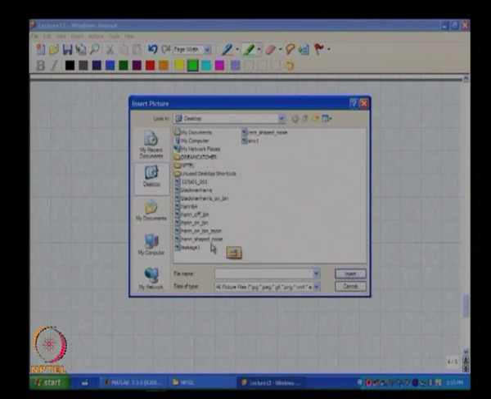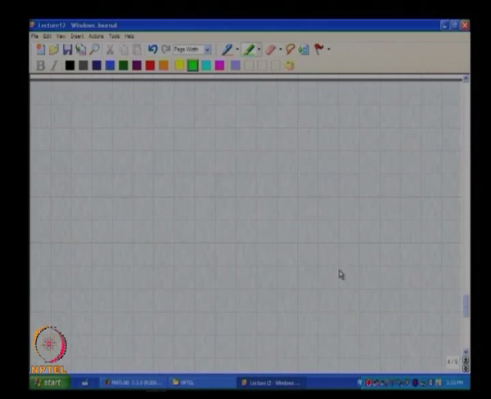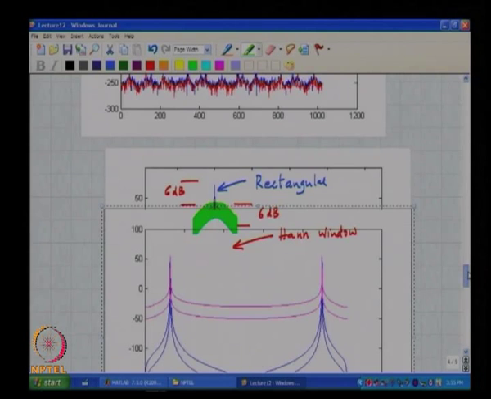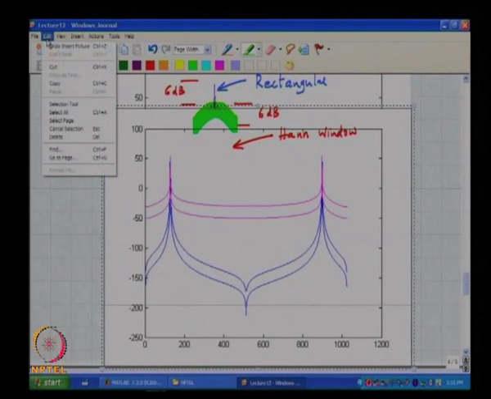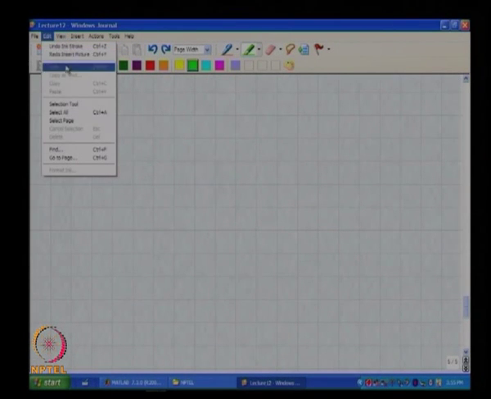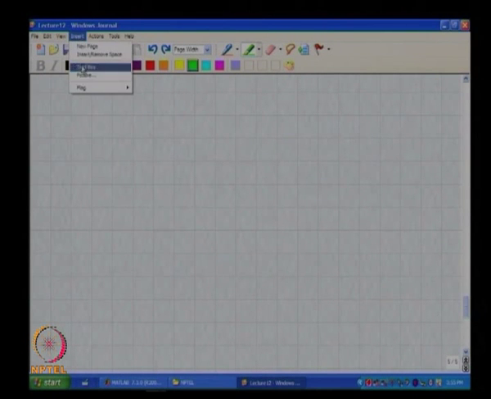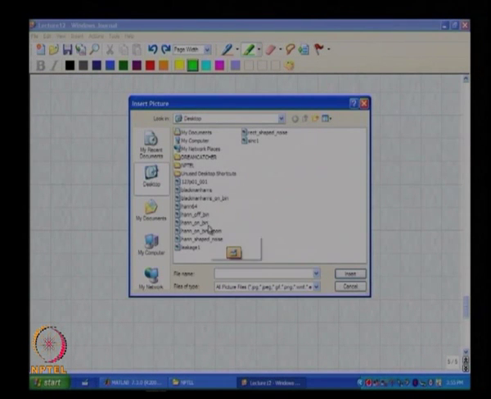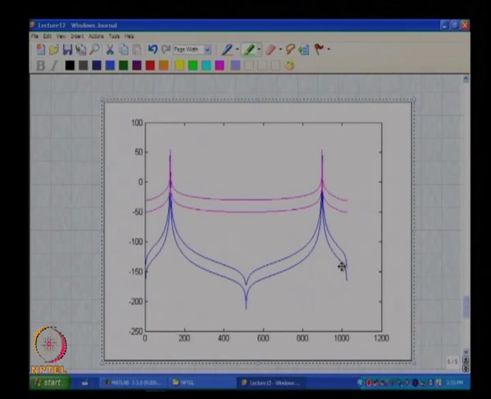Now, let us see what happens when the hand window is used and the input is slightly off bin. Okay.